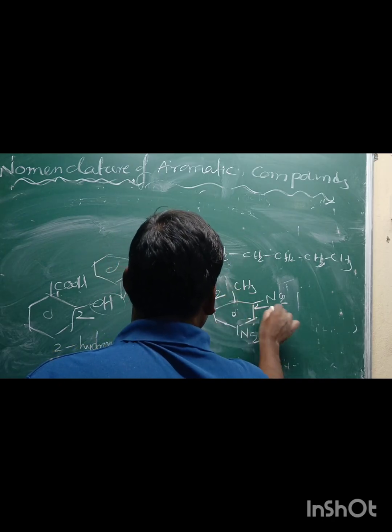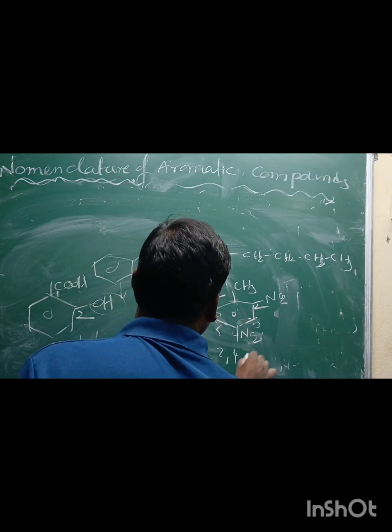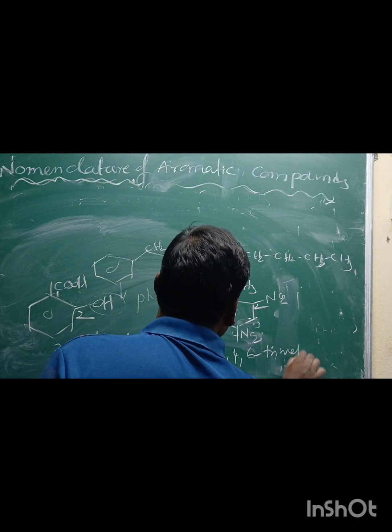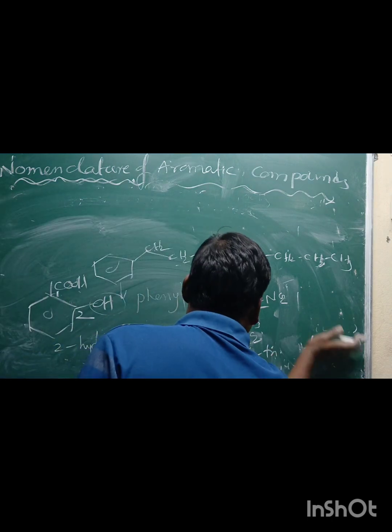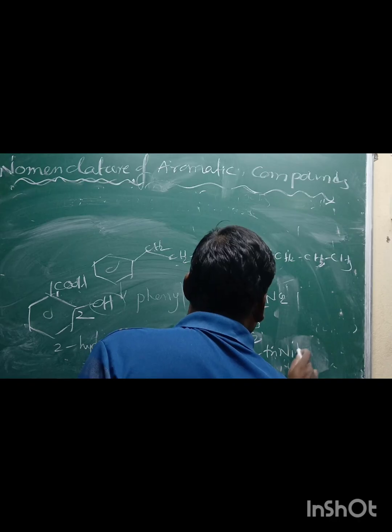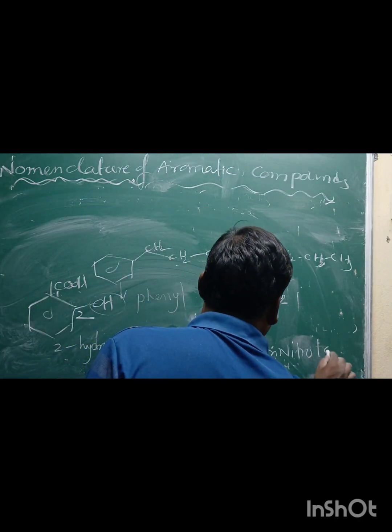This is the base compound, 1, 2, 3, 4, 5, 6. 2,4,6-trinitrotoluene. NO2 means nitro. The base name of that compound is toluene or methyl benzene.